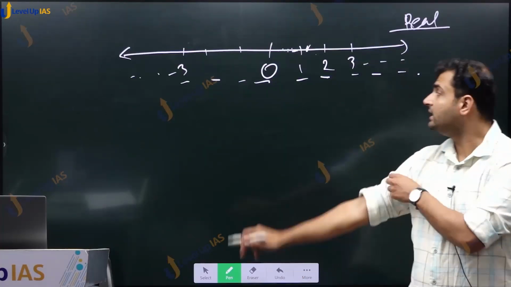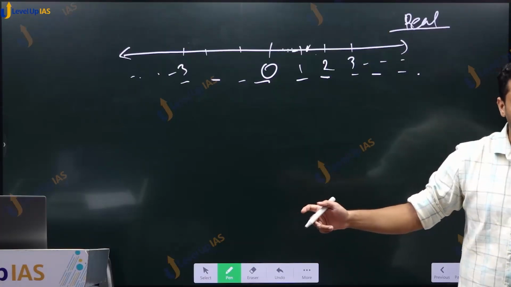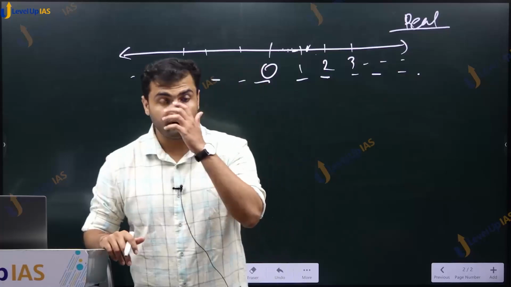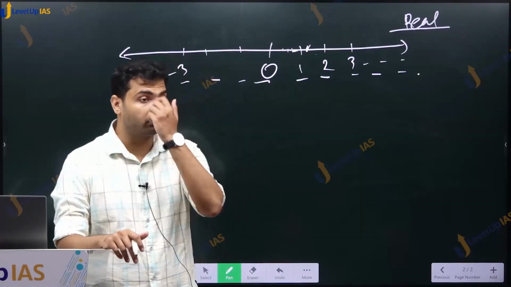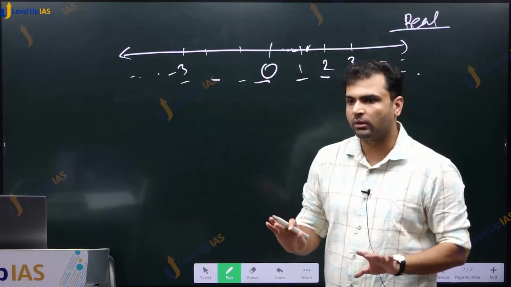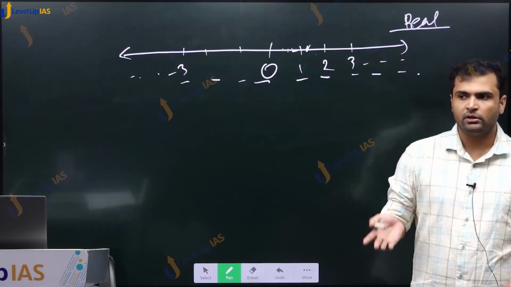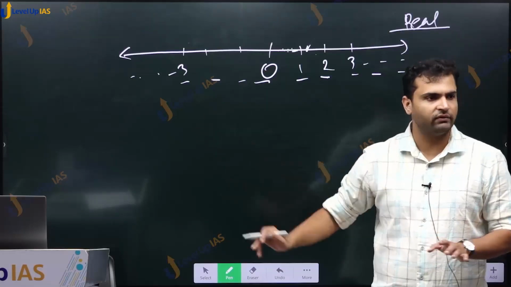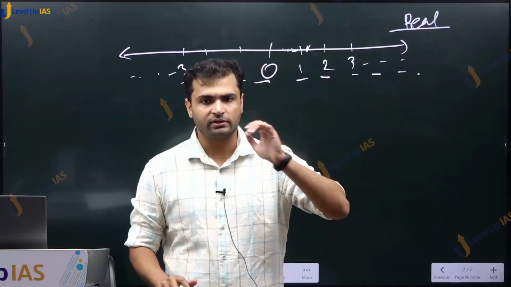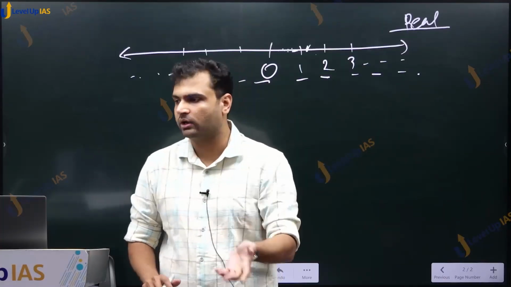Whatever integers are divisible by 2 are called even numbers, and integers which are not divisible by 2 are called odd numbers. 0 is an even number, 1 is an odd number. 0, 2, 4, 6, 8 are even numbers, and -2, -4, -6, -8 are also even numbers, but 1, 3, 5, 7 would be odd numbers.